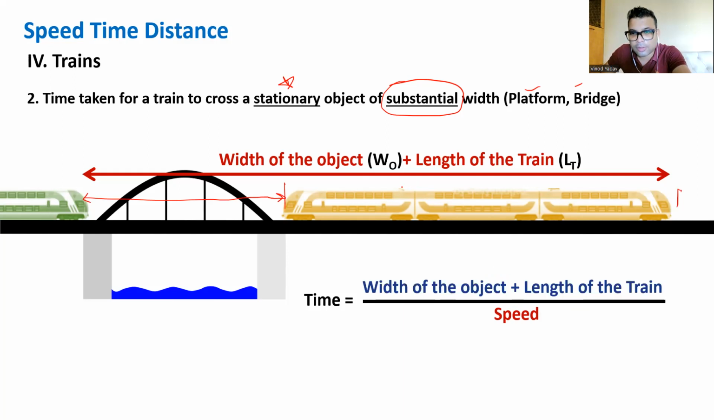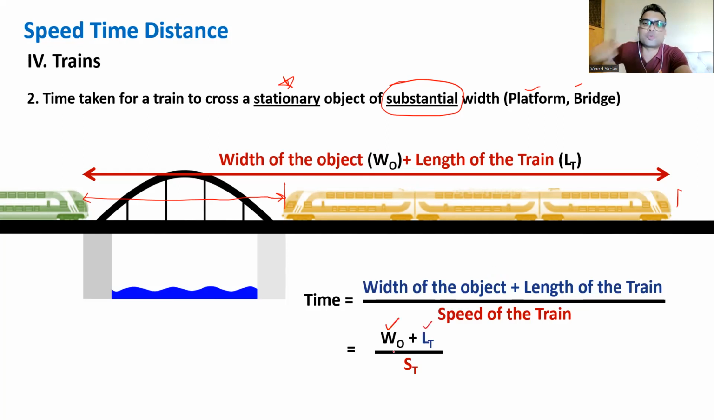Perfect. And speed will be speed of the train only. So width of the other object plus length of the train, that is both the lengths to be added, divided by speed of the train, because only the train is moving, other object is still stationary. So in the earlier case, when other object is of negligible width, you can simply consider this value as 0. Yeah, so ultimately this is the permanent formula.